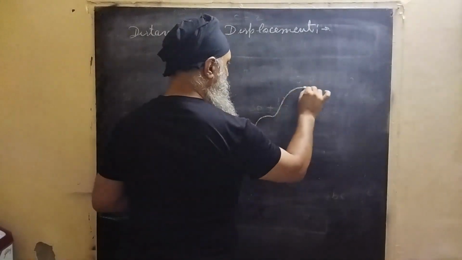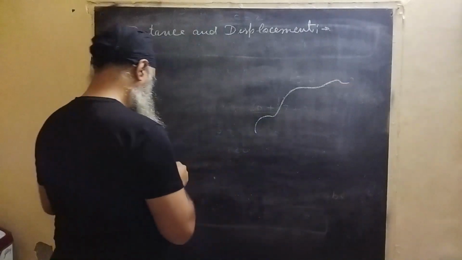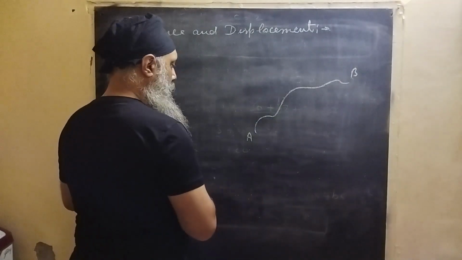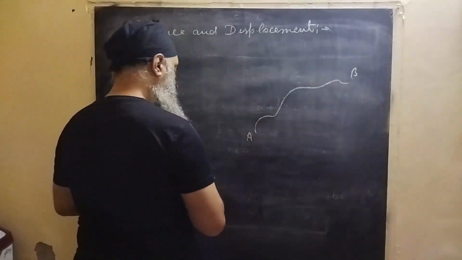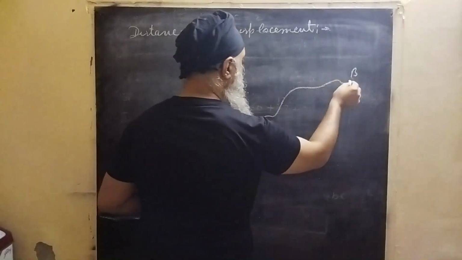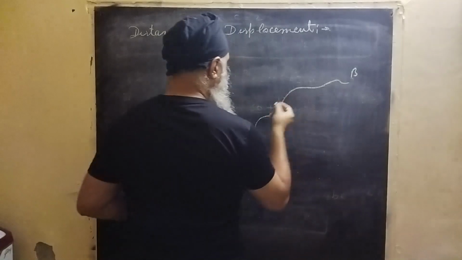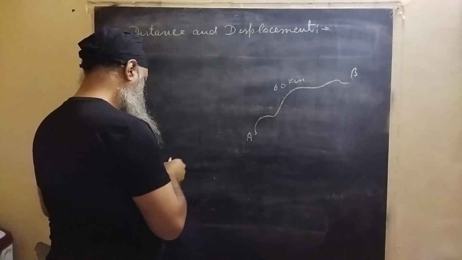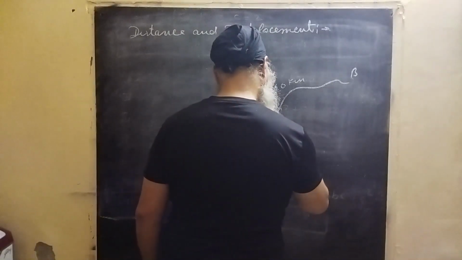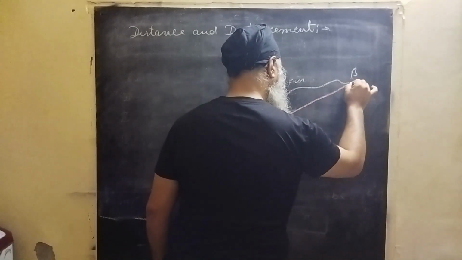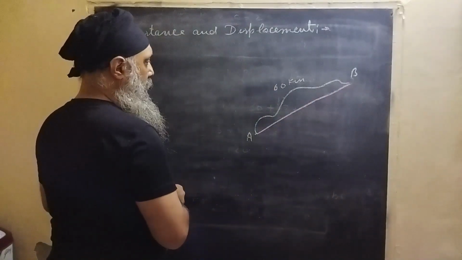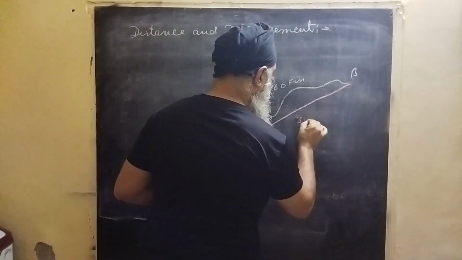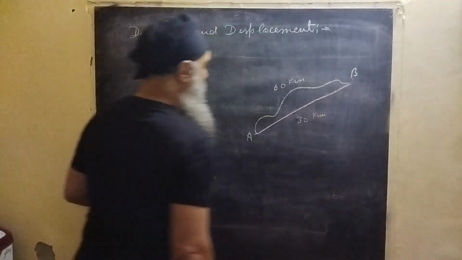Let us consider this is some path, this is some station A, this is some station B, and this path is being adopted by some vehicle, so it reaches from station A to station B. Let's consider this is 60 kilometers. This will be longer, and if you take it in a straight direction, the straight line distance is about 30 kilometers.